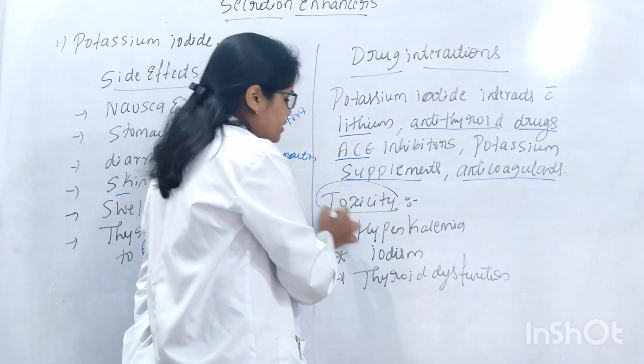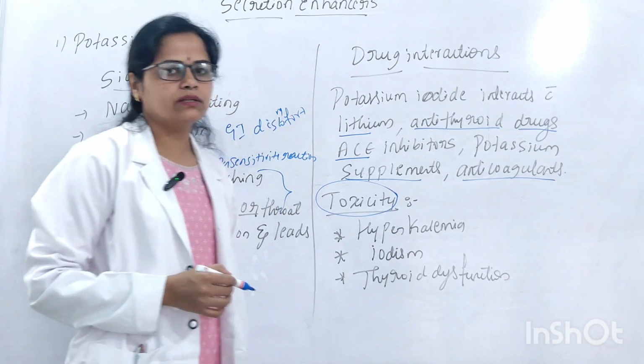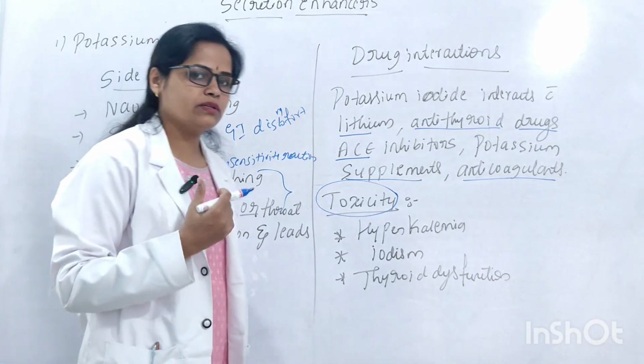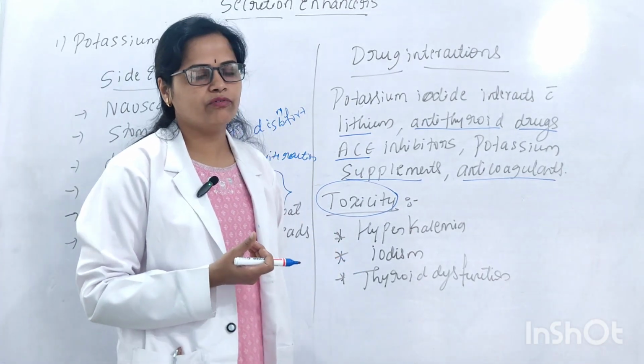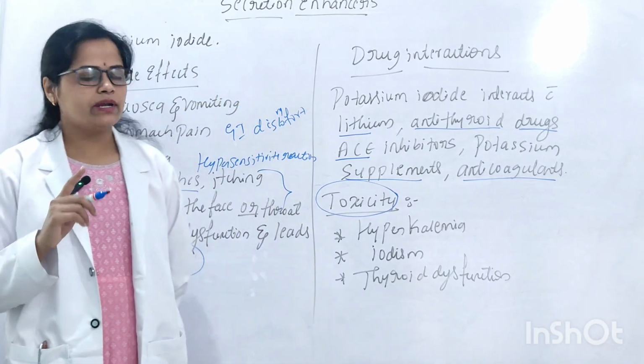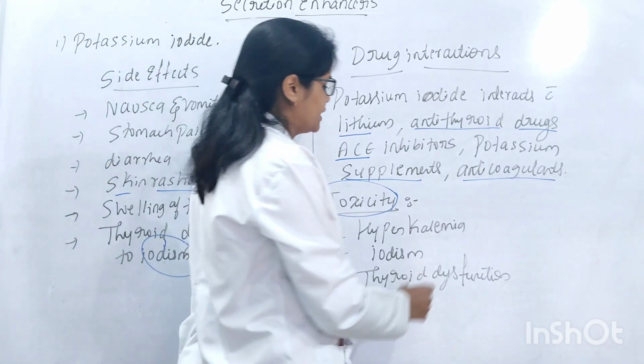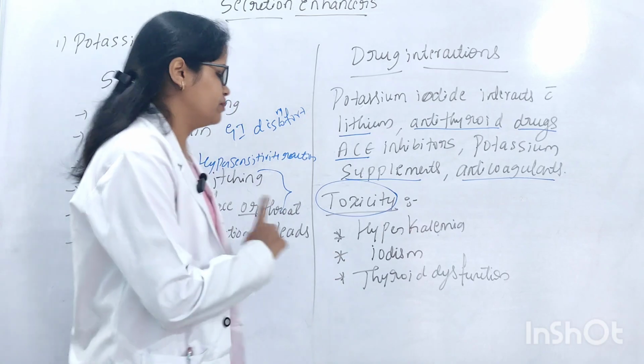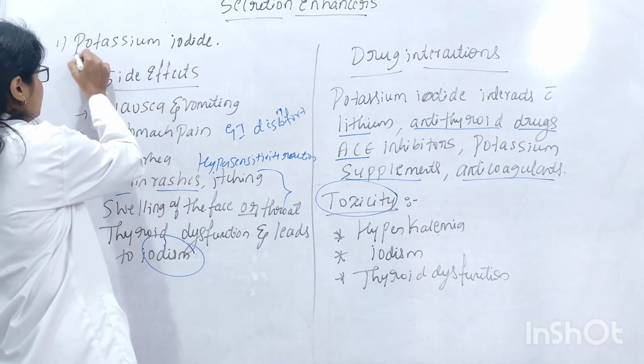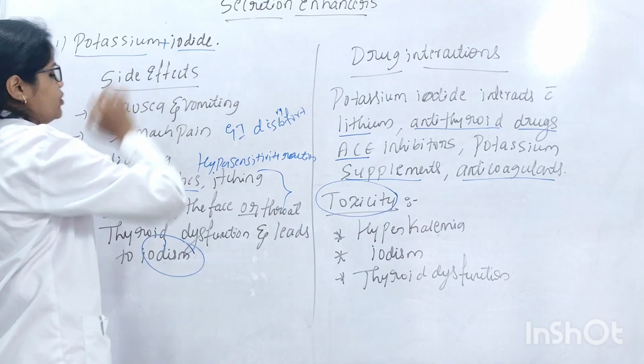Next we'll see about toxicity. Toxicity is nothing but poison. When you administer an excessive level of potassium iodide, it may lead to hyperkalemia, because here we are administering a combination of two drugs, potassium and iodide.